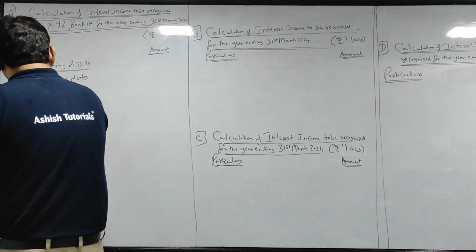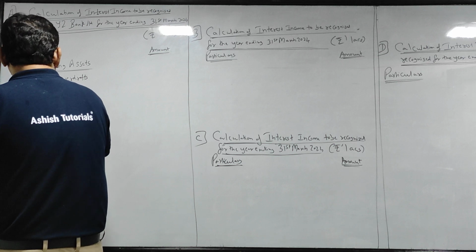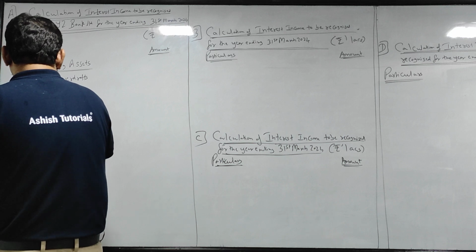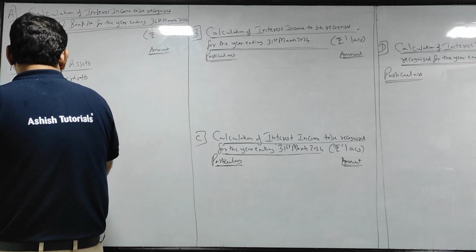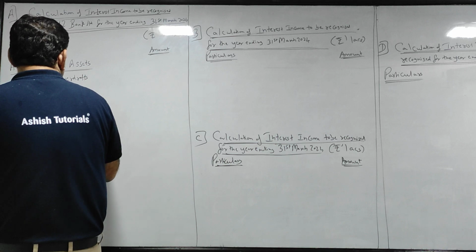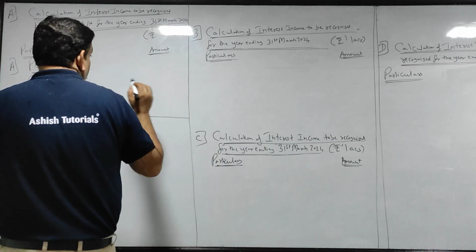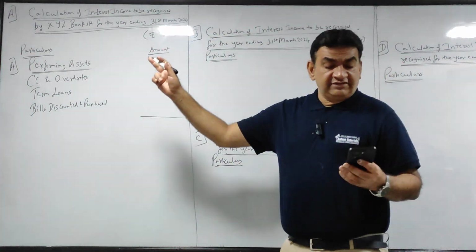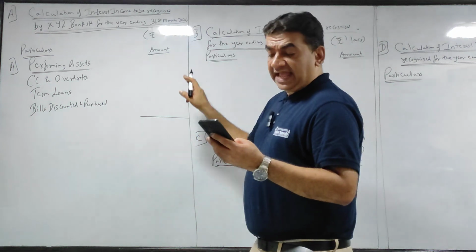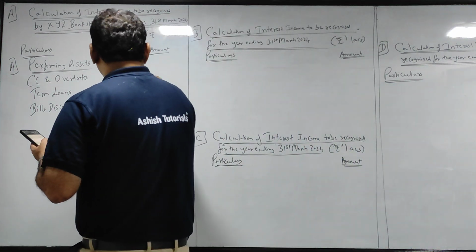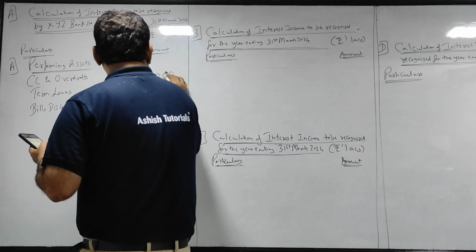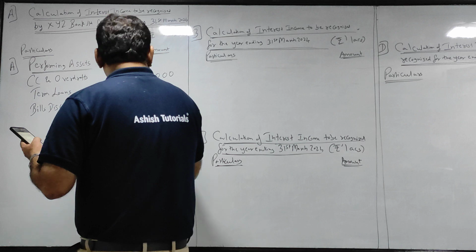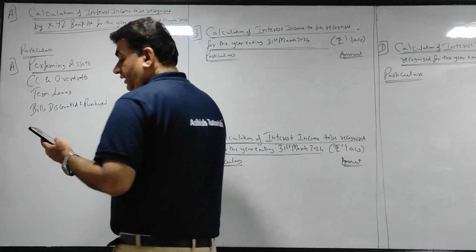Now just give the breakup the same way as they have given you: CC and overdraft, term loans, bills discounted and purchased. Performing, so ignore received, just take earned. Rupees in lakhs, so I will just see the column of interest earned: CC overdraft 2,000, term loan 700 and bills discounted and purchased 1,000.